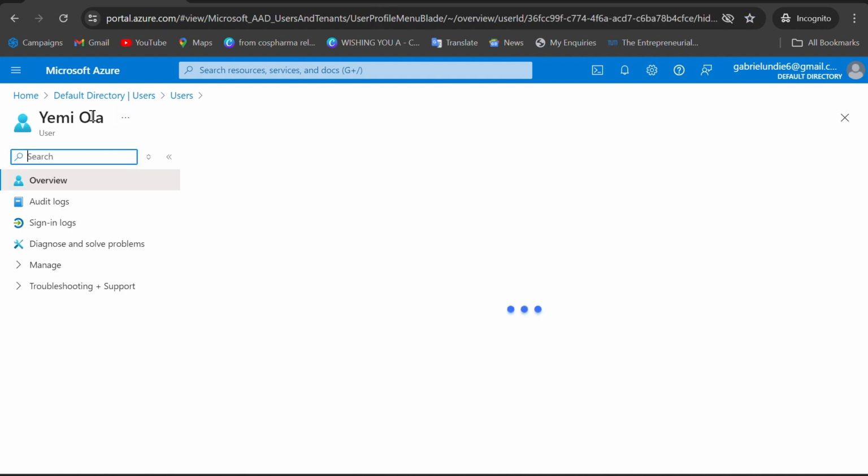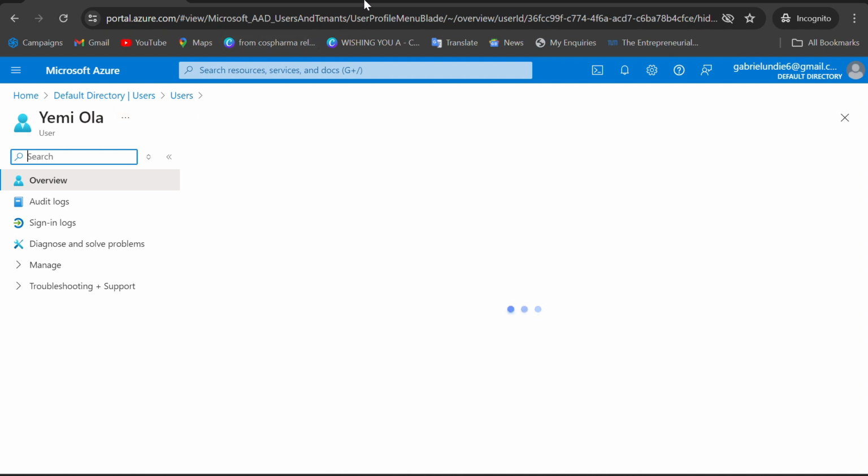Note that the user information, that means all these applications we are using now, is to manage this particular user, not other users, only this particular user.